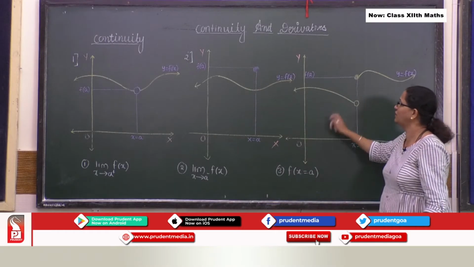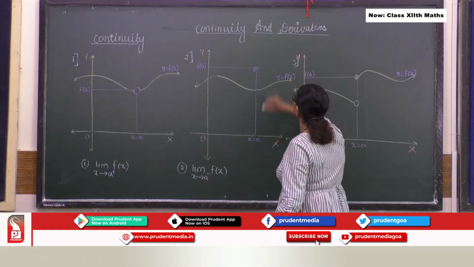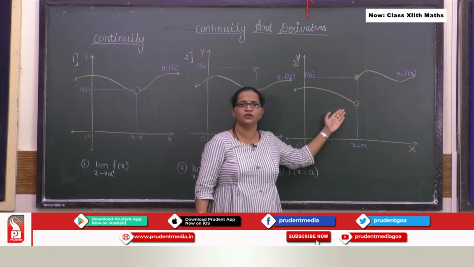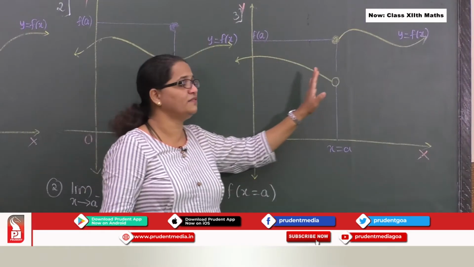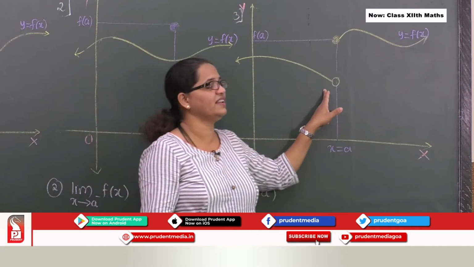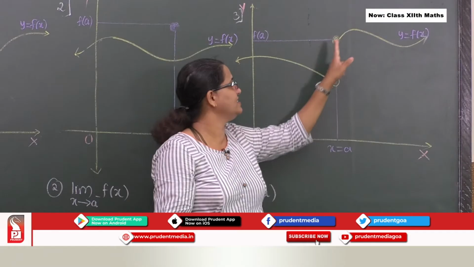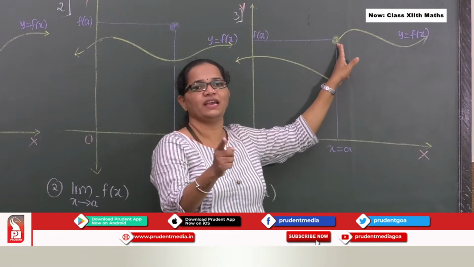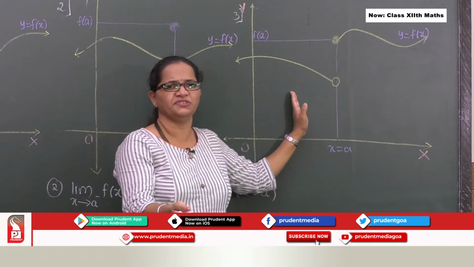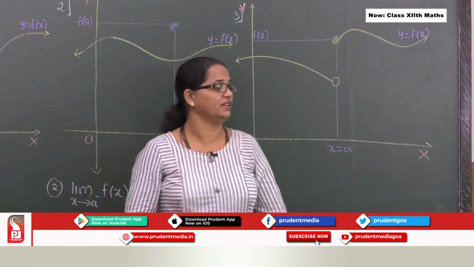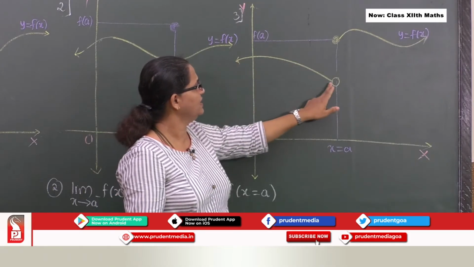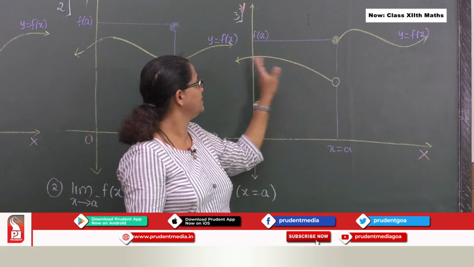Let's talk about the third case. Here, by the graph itself you can see the curve is not continuous. In normal language I can say there is a break, there is a jump, right? So I can say the given function is not continuous. Now let's see mathematically. Look at this curve here. See, this is continuous, from here to here.